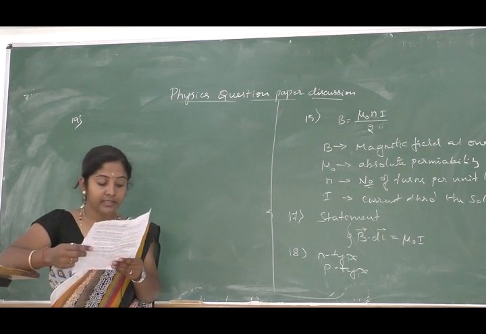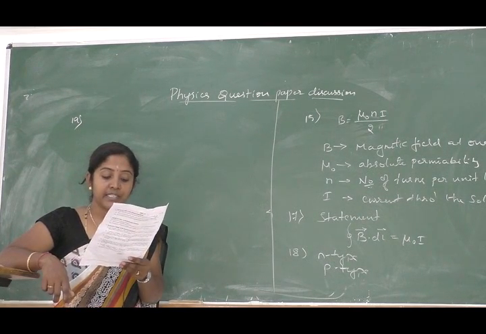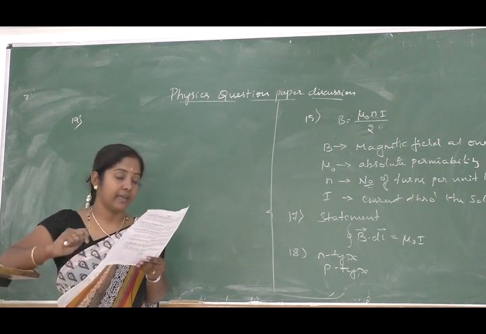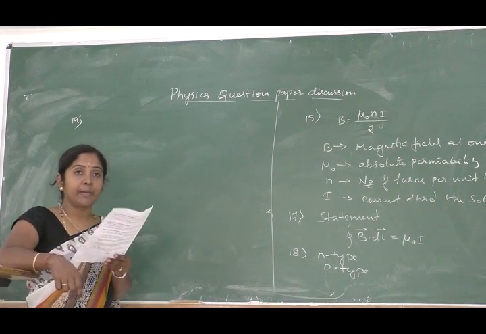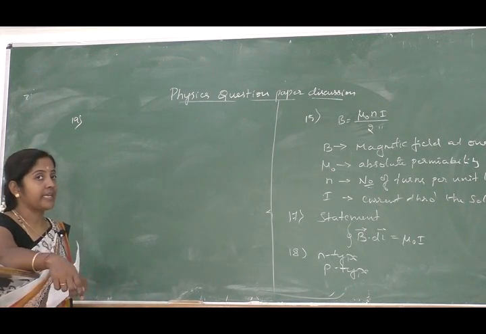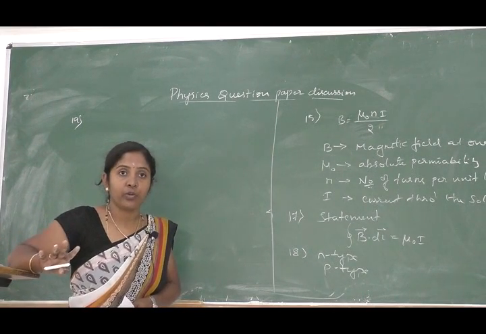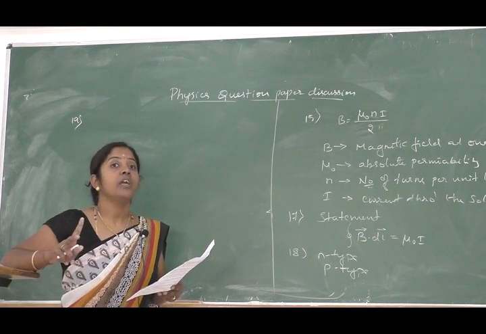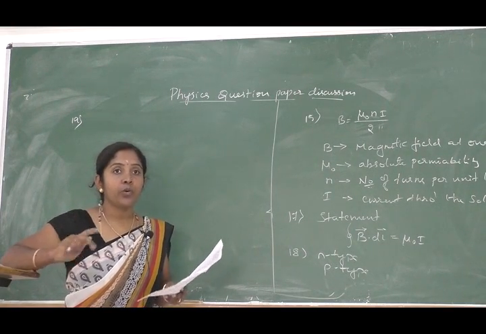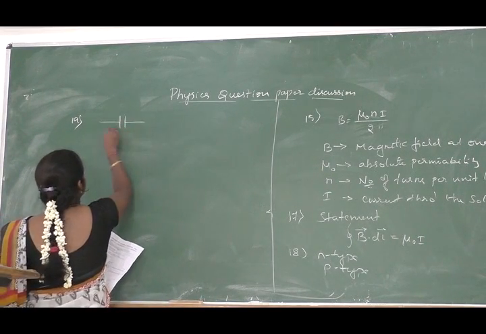Next 20th question: derive the expression for equivalent capacitance if 2 capacitors are in parallel. So you have to derive the equivalent capacitance equation for the parallel combination of capacitors. In your classes you may have taken 3 capacitors for the derivation, but here the question mentions 2, so you have to consider only 2 capacitors. So let us consider the circuit diagram for that.